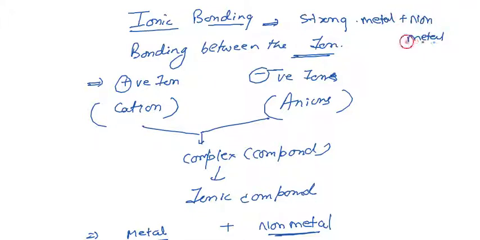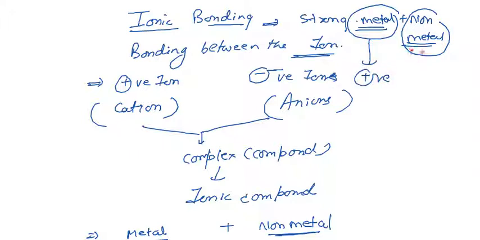Second, there should always be a metal and a non-metal. The metal always works as electropositive and the non-metal always works as electronegative. So this interaction is made up of the give and take of electrons: one will give and one will take, and that is considered ionic bonding. Next, we'll discuss covalent bonding.